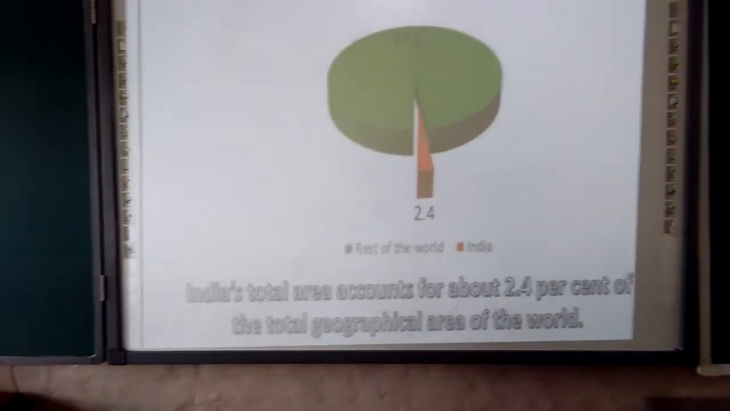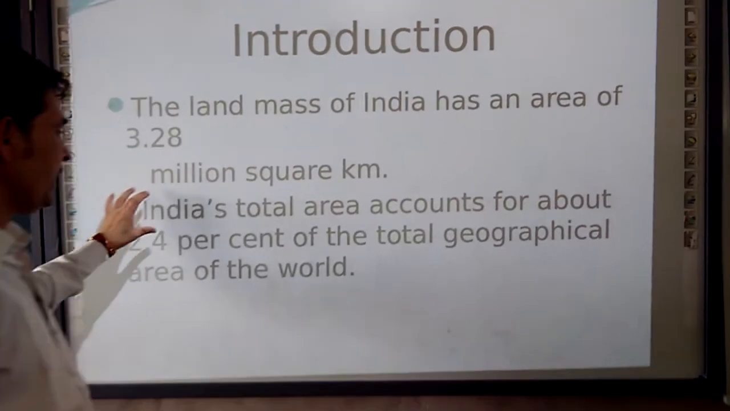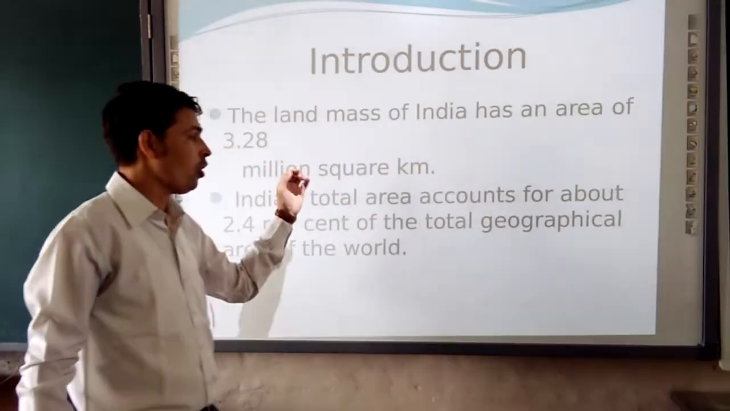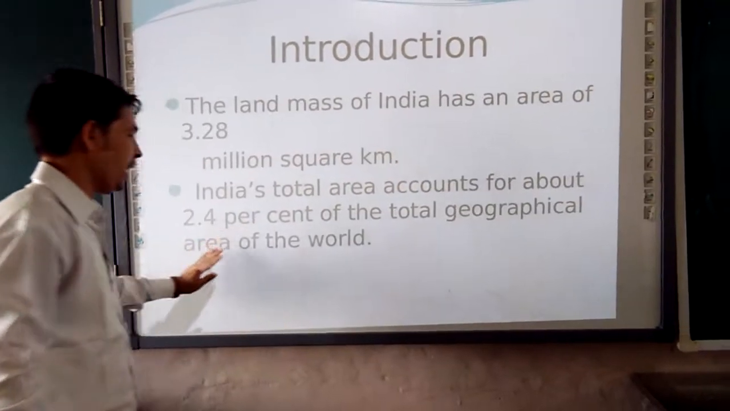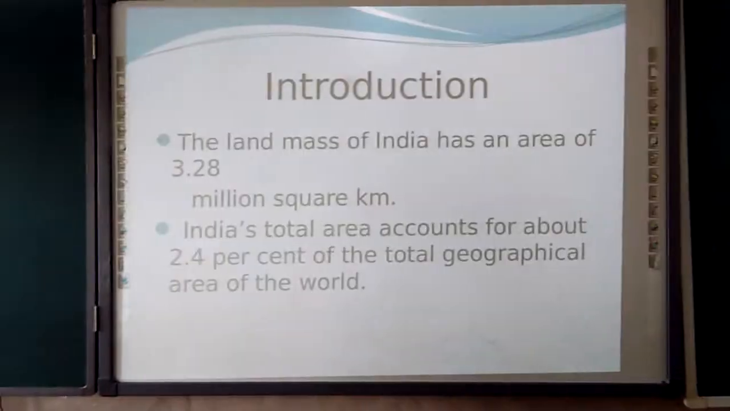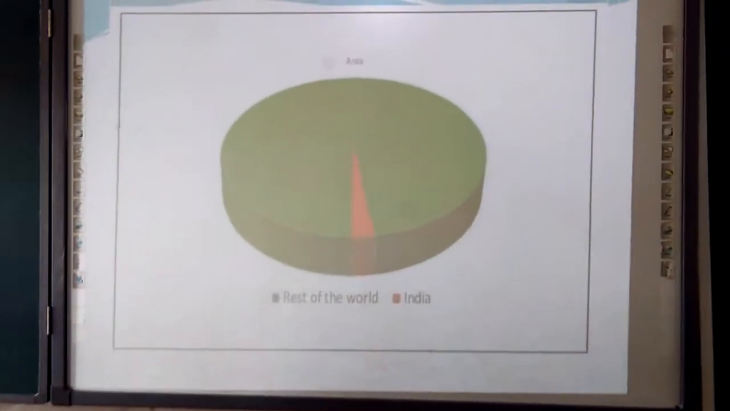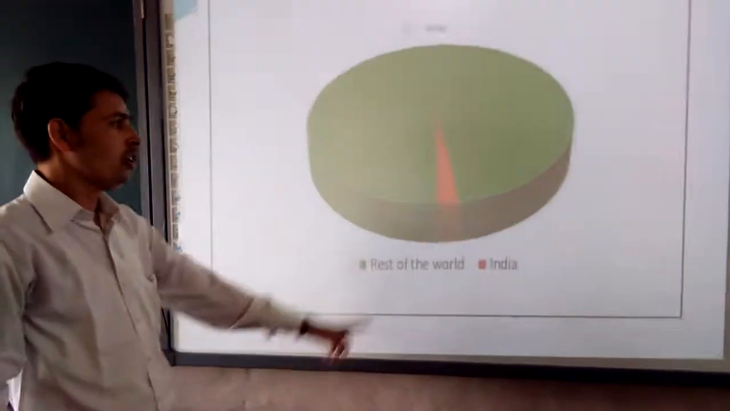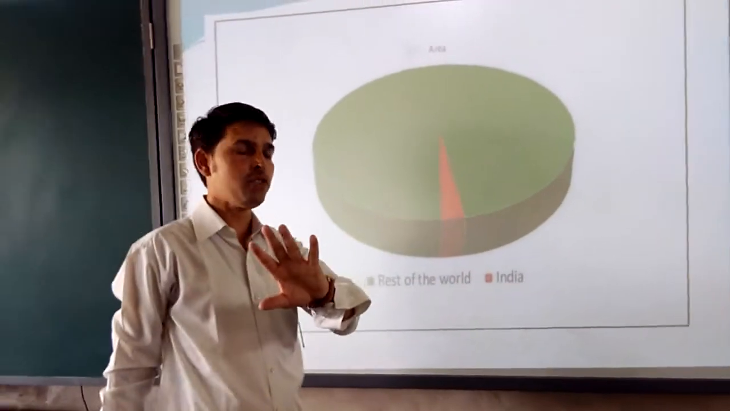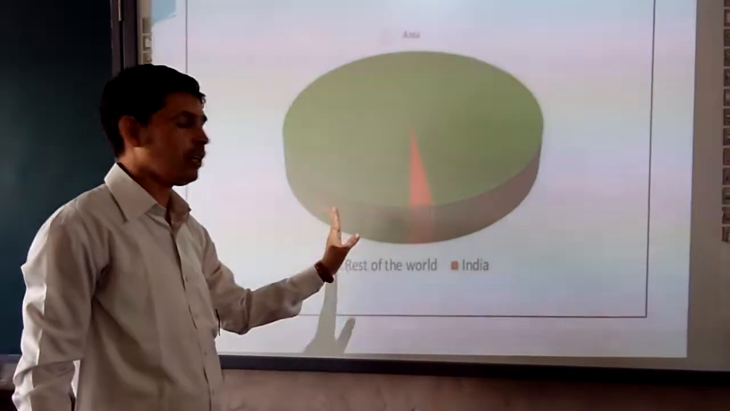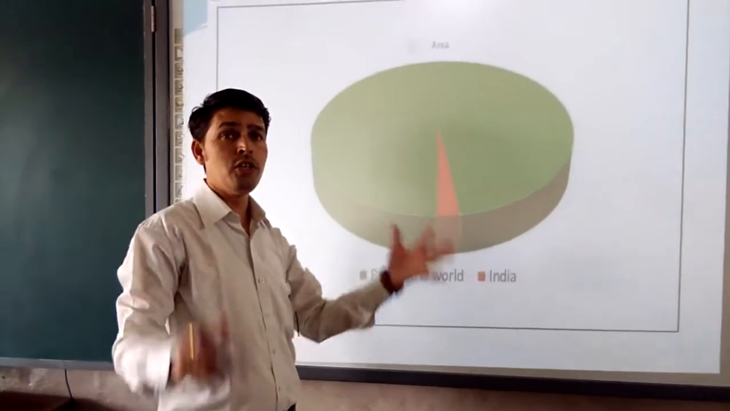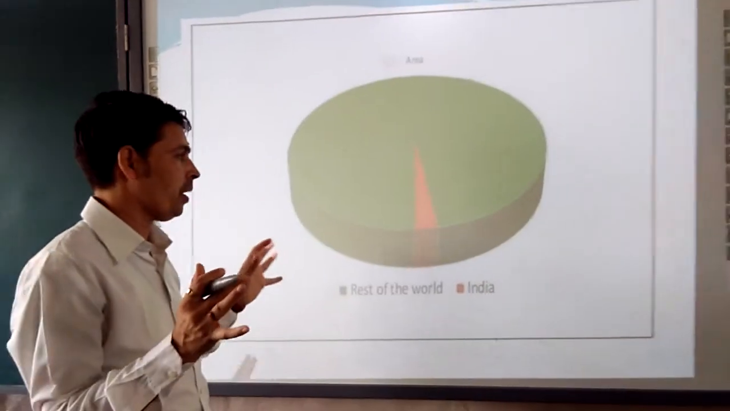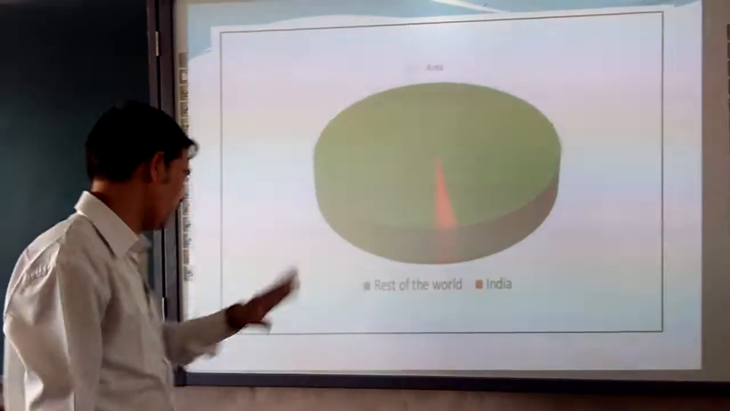So moving back again to the previous slide, I want to tell you about India's total area, which accounts for 2.4 percentage of the total geographical area of the world. Next, moving to the next slide. With the help of this slide, you can understand about this green part and this red part. So the question arises here, what is this red part showing? This part is showing India. What is this green part showing? It's talking about the rest of the world, total geographical area. So by this pie chart, we can understand India's total geographical area.